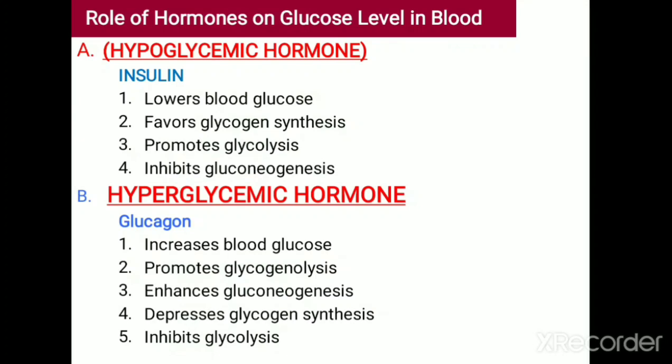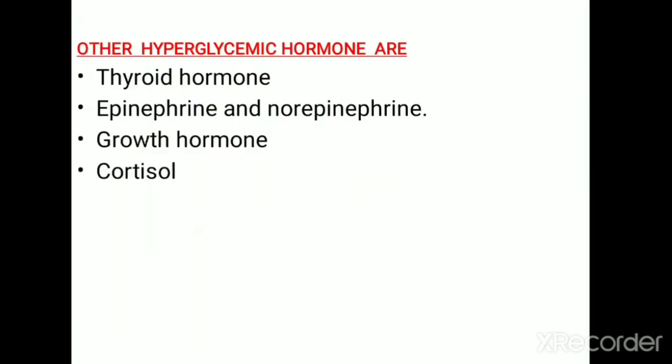And just write the role of hormones on blood glucose level. So the main thing is all hormones produce hyperglycemia except insulin. Insulin is the only hormone which produces hypoglycemia. All other hormones like thyroid hormone, steroid hormone, epinephrine, norepinephrine, growth hormone, glucagon, all these hormones produce hyperglycemia. So all hormones produce hyperglycemia except insulin. Insulin produces hypoglycemia.